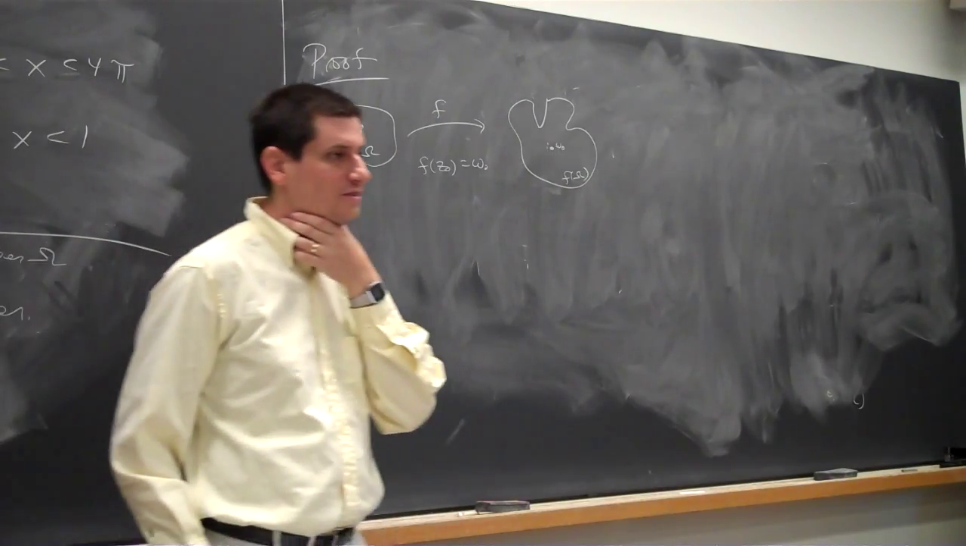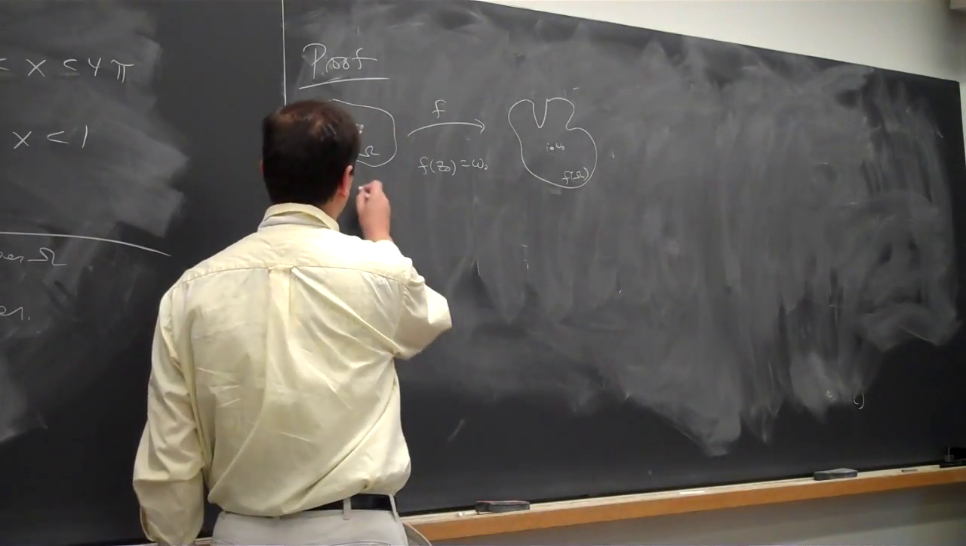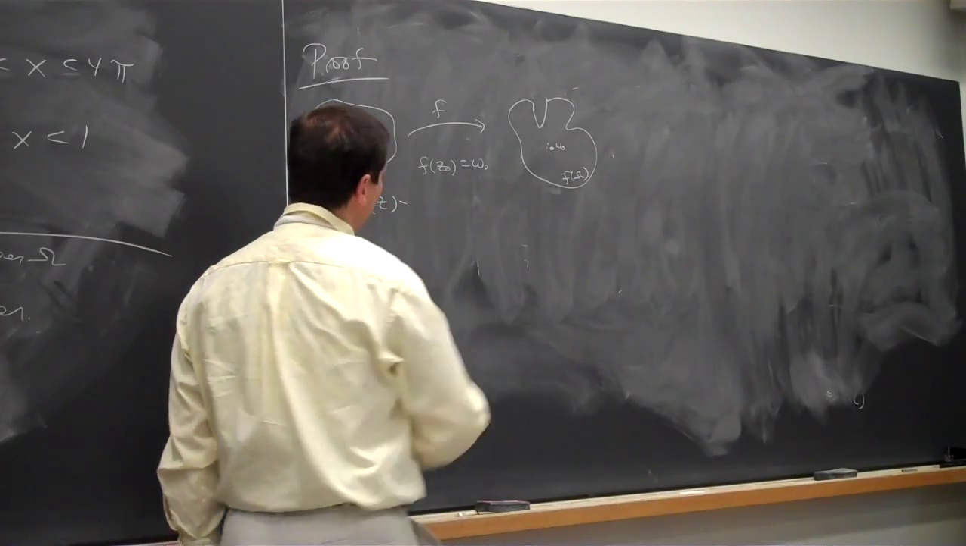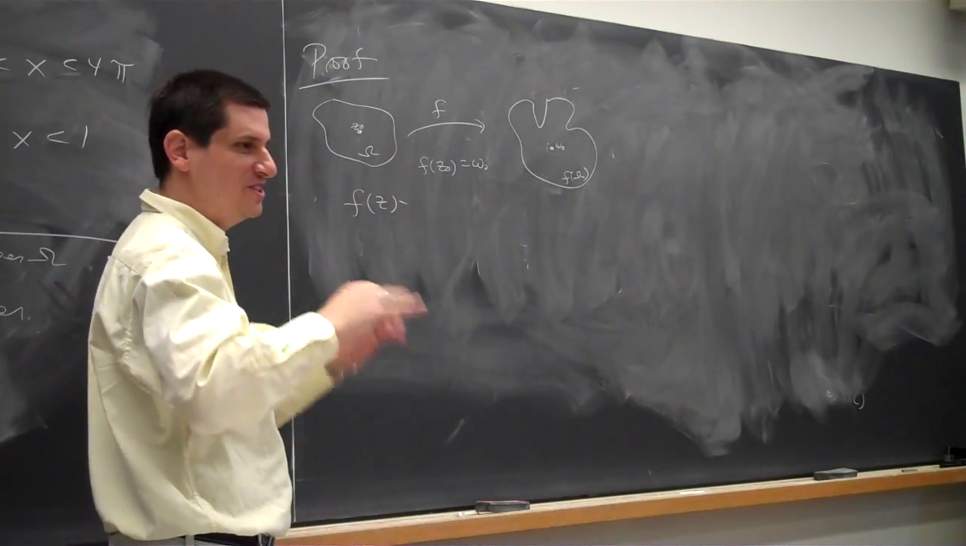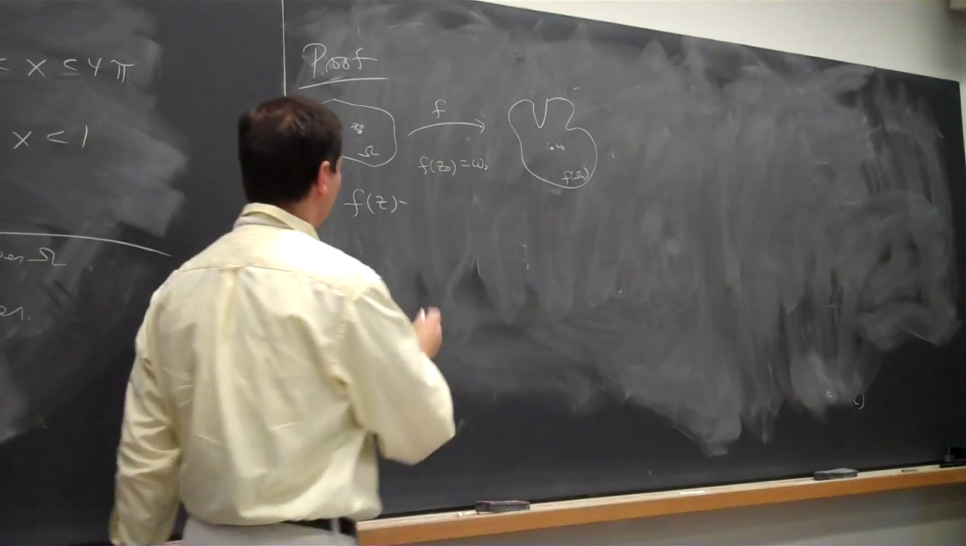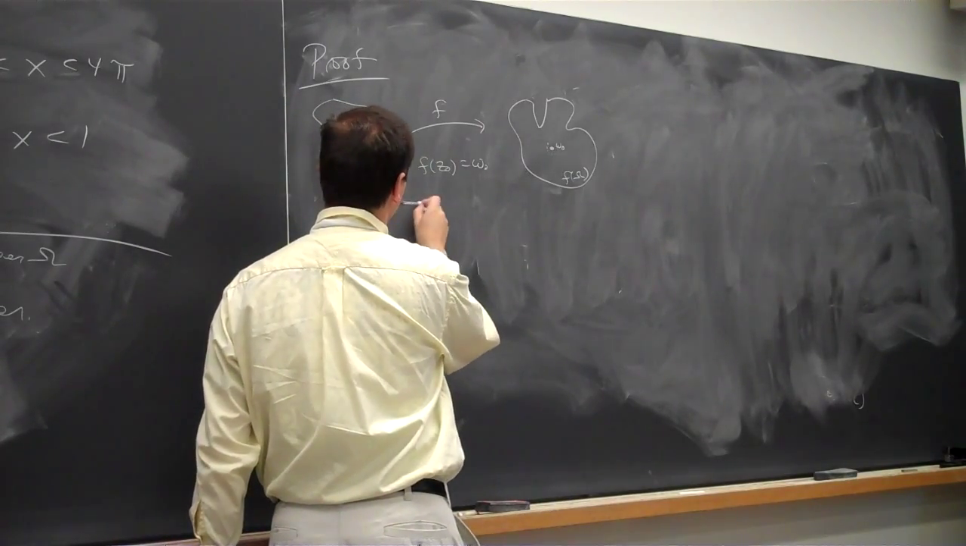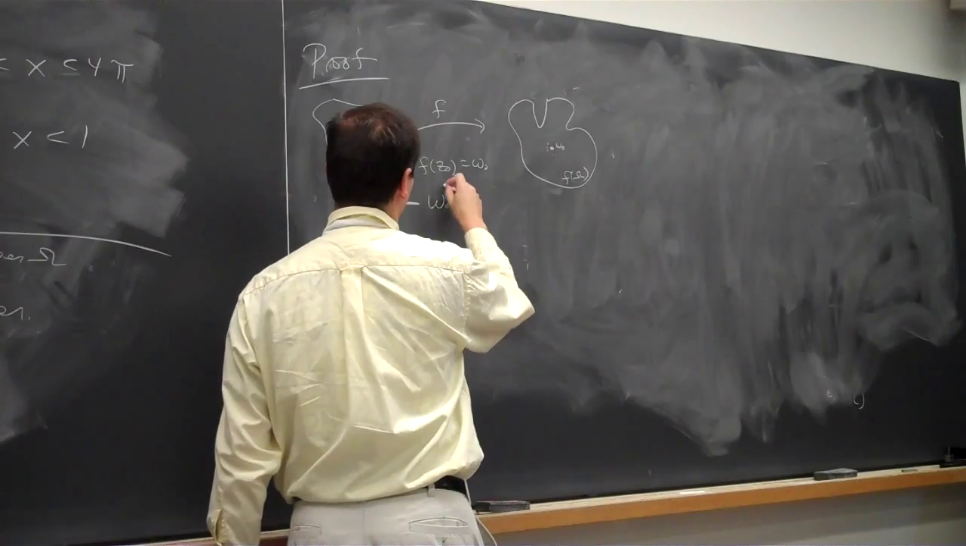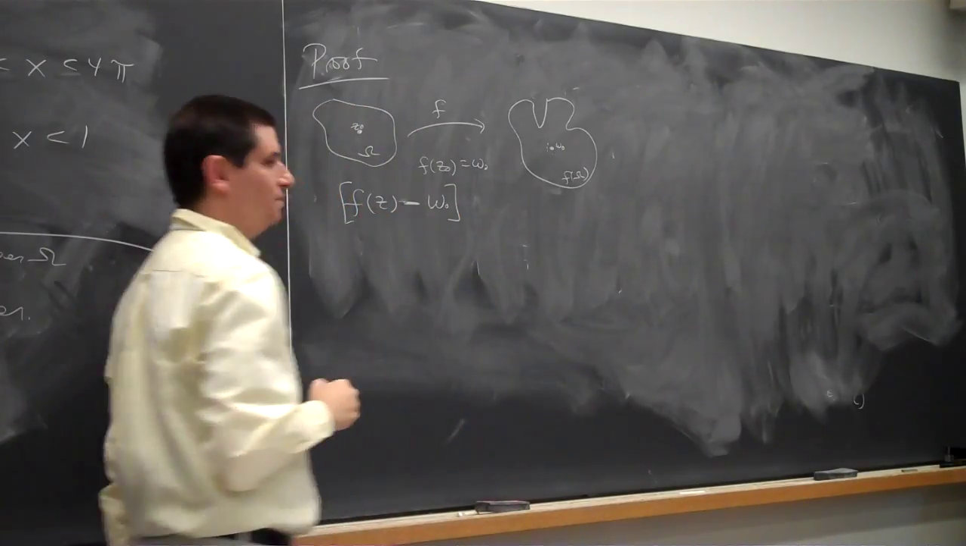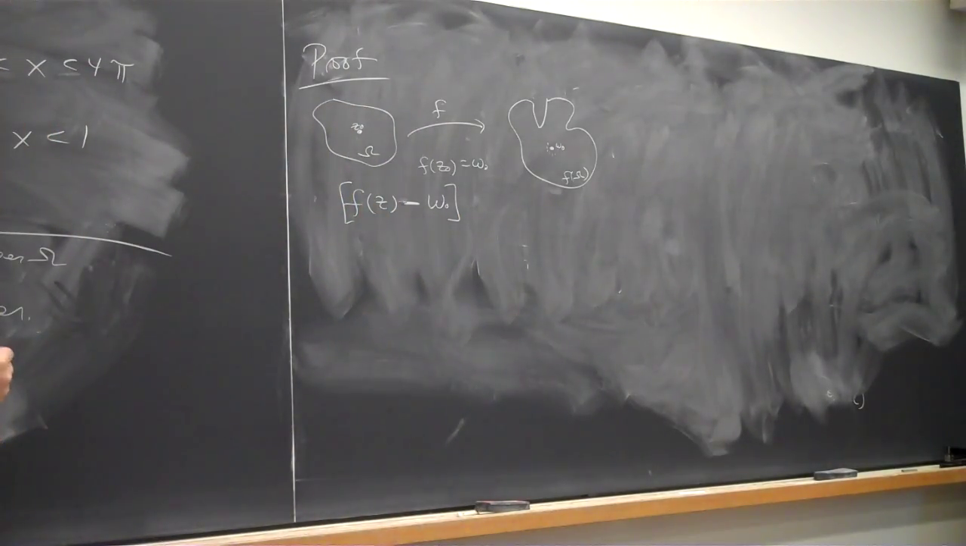F minus omega naught. I'm not sure if it's an omega naught or if it's a w, so I'm kind of trying to hedge my bets in drawing. So I think this is a really good function to look at, because we know it has a zero in a small disk about z naught.